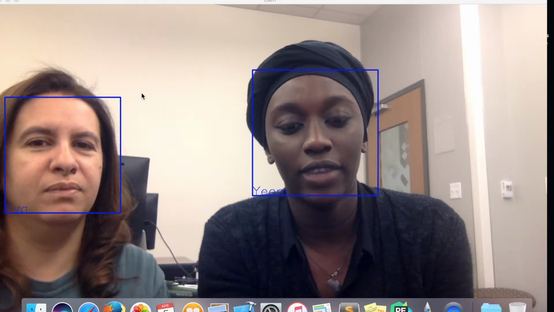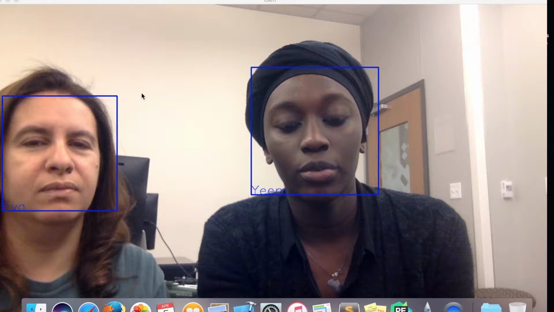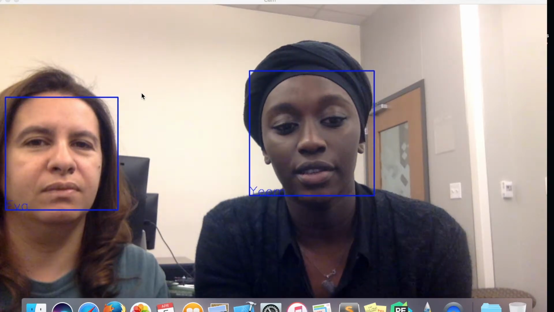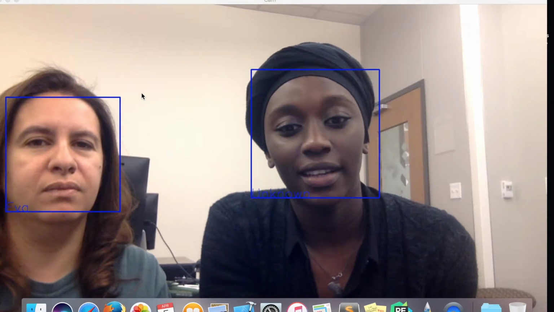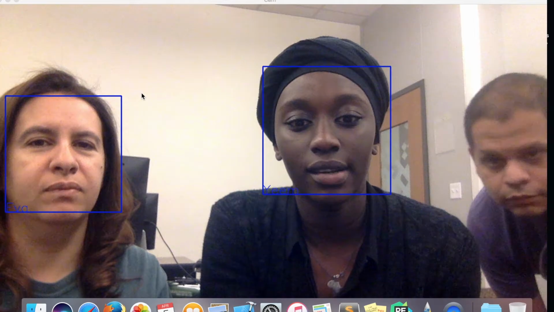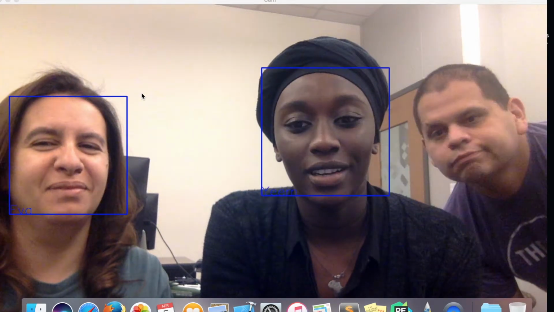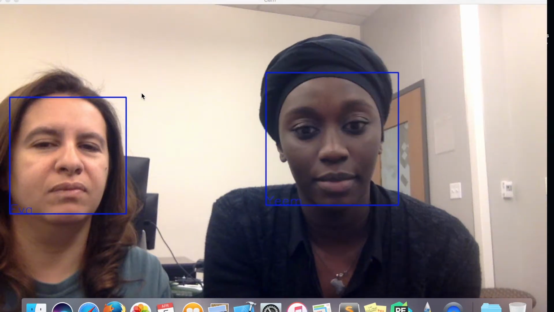Then, we load the training data, which we formatted so each user corresponds to a certain ID, and return a list of IDs and face samples. After that, we just use the same cascade classifiers to detect and extract faces from the video to recognize the ID of the user and output the corresponding name to the screen if it is found in our dataset.